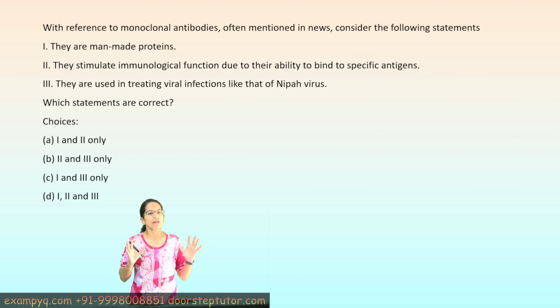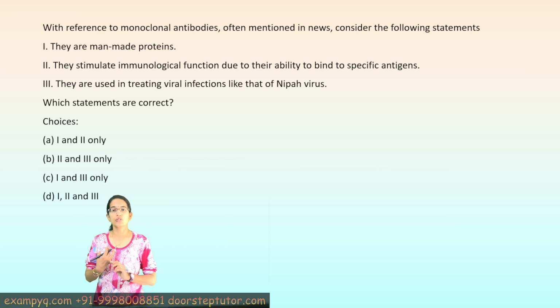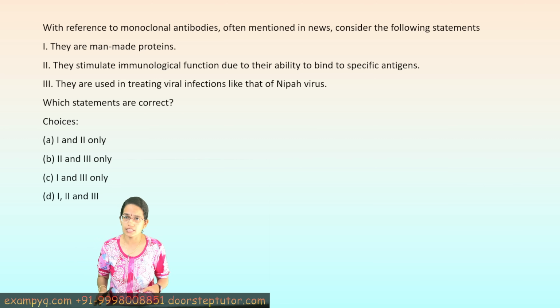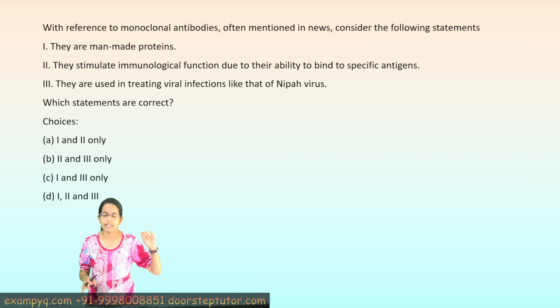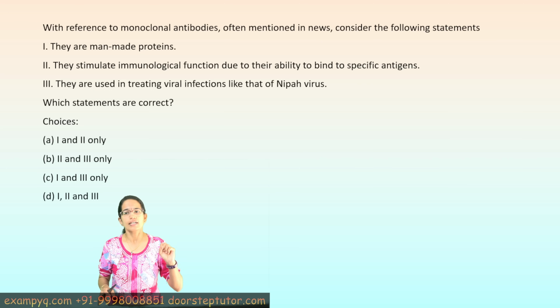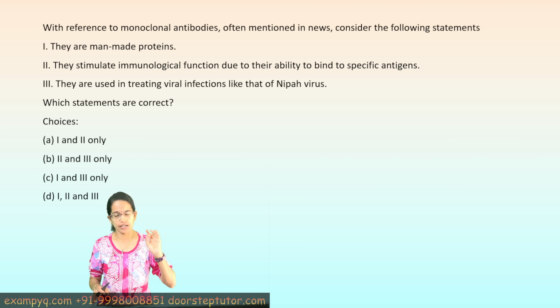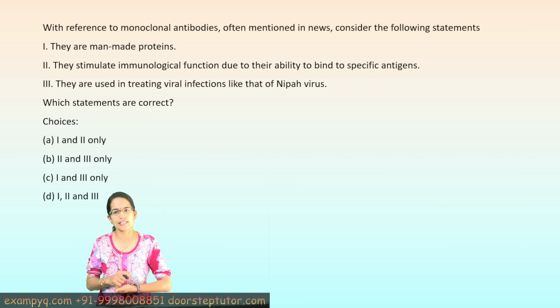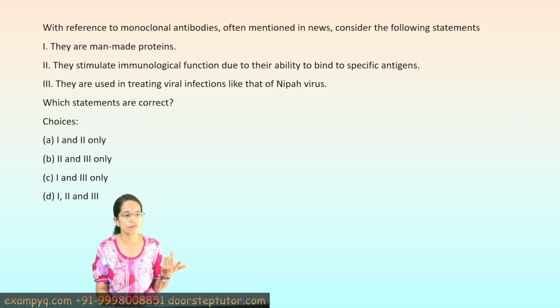The next question, with reference to monoclonal antibodies. Now monoclonal antibodies is a very, very interesting topic. If you have gone through the recent editions of Scientific American, monoclonal antibodies have been covered in detail, and these are an extensively important topic in biological research, right? So monoclonal antibodies are definitely made up of protein. They are indeed the proteins that are engineered in the laboratories to actually replace, or we could say mimic, the natural antibodies which are produced by the human immune system. So the first one is correct.